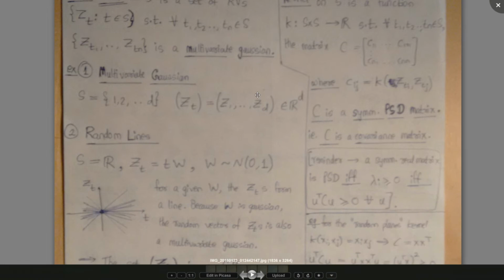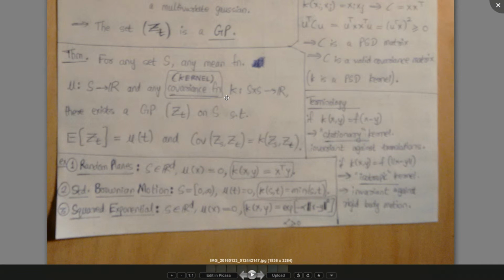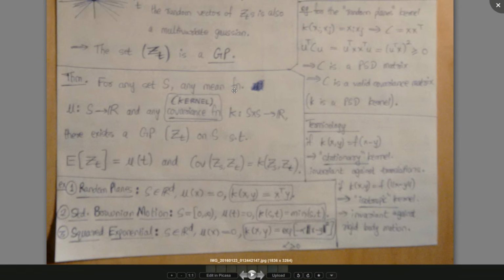And a Gaussian process is defined by a mean function mu of x and a covariance function k of x1, x2. And this theorem states that, okay, let's not go into the theorem, but the mean function and the covariance function of the Gaussian process are used to compute the mean vector and the covariance matrix of the multivariate Gaussian that the vector f of x1 to f of xn will follow for any given x1 to xn.